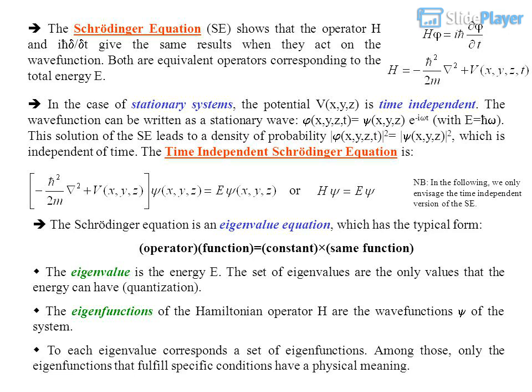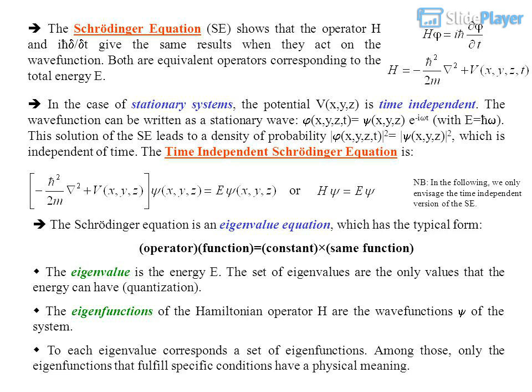The time-independent Schrödinger equation is given. NB: in the following, we only envisage the time-independent version of the SE. The Schrödinger equation is an eigenvalue equation, which has the typical form: operator applied to function equals constant times same function. The eigenvalue is the energy, E.